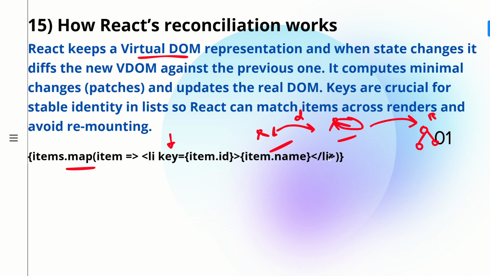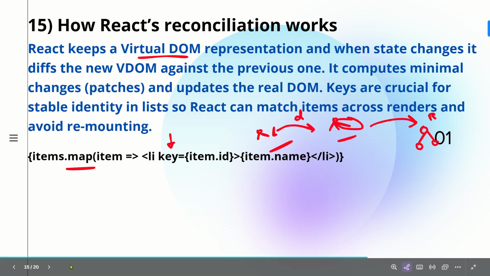So if something got deleted, it need not delete or recalculate everything. It is just going to see what the key is, what the ID is, and it will delete that node from our virtual DOM. Now if something is added, it is just going to add something new; it need not recalculate everything. So that is why keys are important, to have the stable identity, so that the rendering which is done is efficient in our real DOM, and it avoids remounting. So this is about React's reconciliation process.